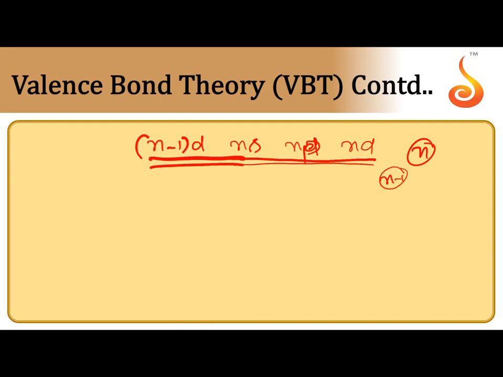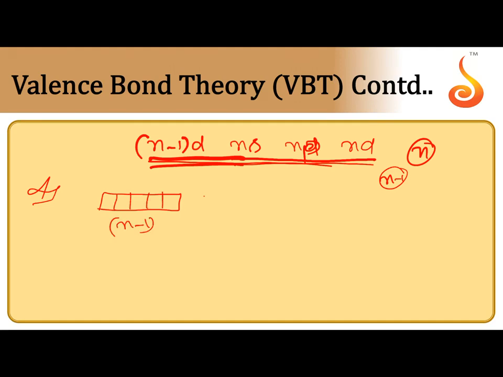So, a coordinate covalent bond is formed by the overlapping of a completely filled orbital of the ligand with an empty orbital of the central metal atom. According to the ligands approaching, the central metal atom has to provide a sufficient number of empty orbitals, so they undergo hybridization. Only the hybrid orbitals are involved. If the coordination number is 4, the central metal atom has to provide 4 empty orbitals.